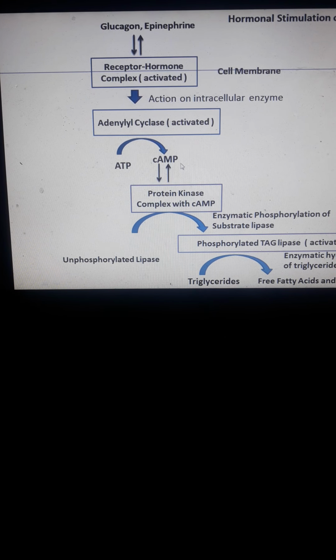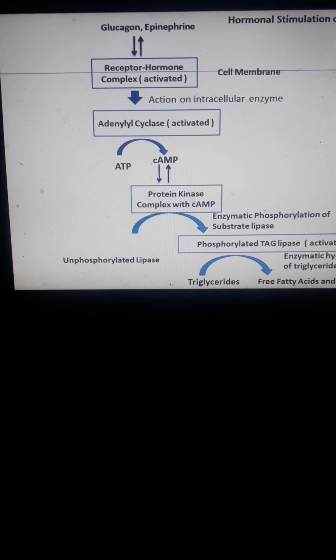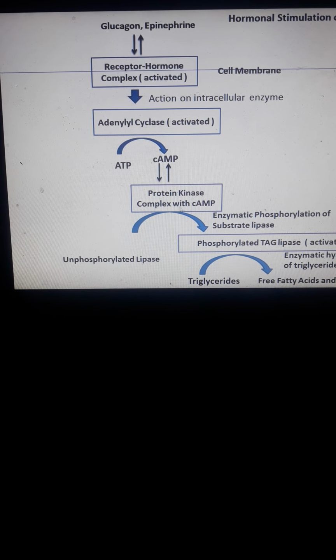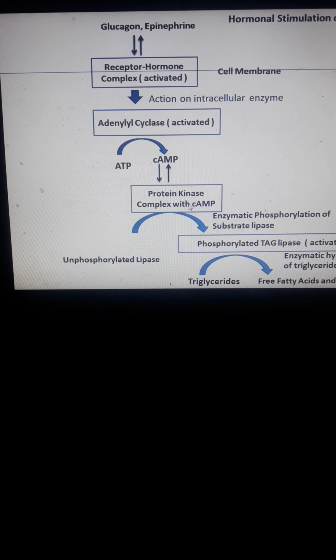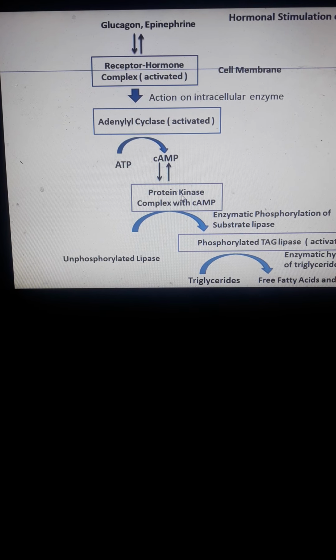Your cAMP will form a complex with a protein kinase enzyme. The protein kinase forms a complex with cAMP; that is a reversible process, meaning after the process is involved, the cAMP will be detached from that protein kinase.